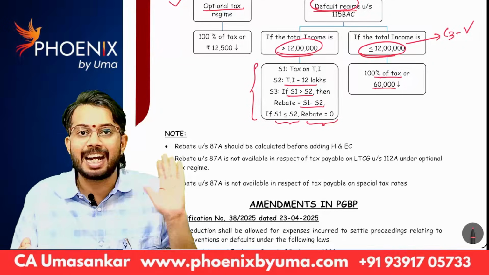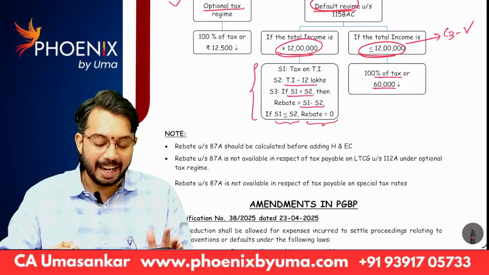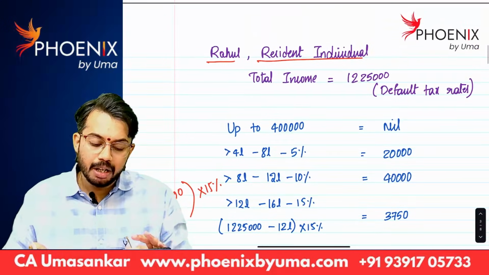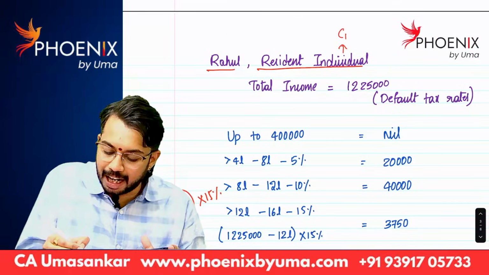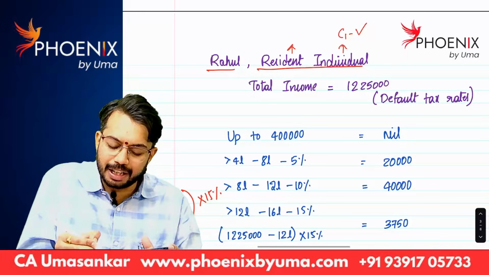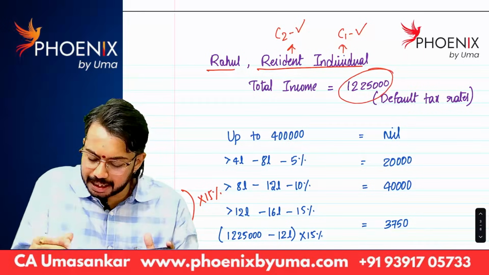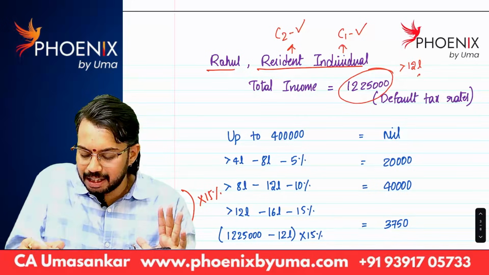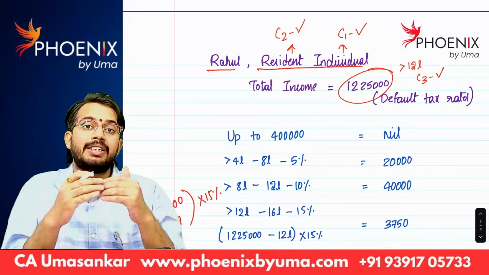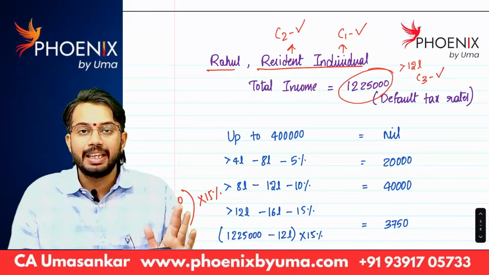You will not understand like this. That's why we will do one problem. You will get better clarity. So, Rahul, resident individual. First of all, he is individual. Condition 1 satisfied. He is also resident in India. Condition 2 satisfied. His total income is 12,25,000, which is more than 12 lakhs. So, condition 3 satisfied. Rebate will be calculated in 3 steps.